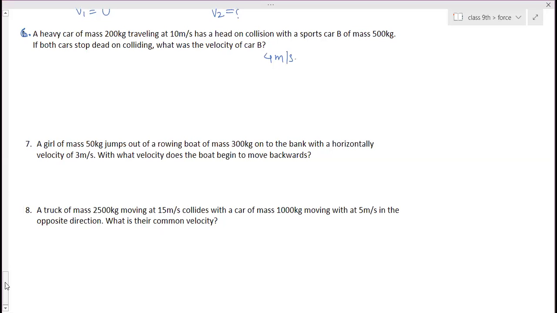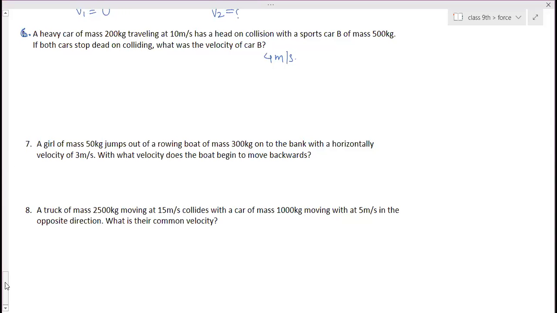Ma'am, I didn't understand the seventh question. Why? Ma'am, I didn't understand which one to take, M1, V1. I got confused. I suddenly forgot everything. Ma'am, can you please tell this one question? A girl of mass 50 kg jumps out of a rowing boat of mass 300 kg. So, two objects you got to know. Do you understand the two objects interaction? Two objects interaction you got to know.